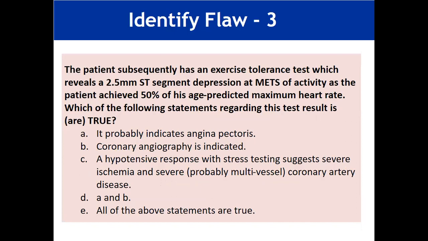The patient subsequently has an exercise tolerance test, known as the ETT, which reveals a 2.5 mm ST segment depression at 5 METs of activity. MET simply means metabolic equivalent, which is the currency of expression of energy consumption. Objectively, the patient achieves 50% of his age-predicted maximum heart rate. Which of the following statements regarding this test is true?